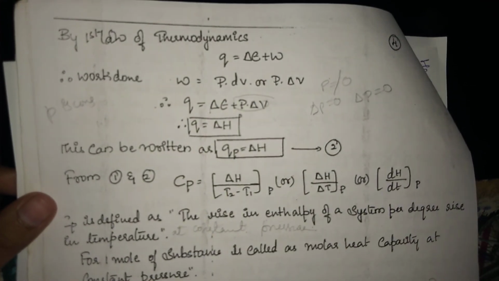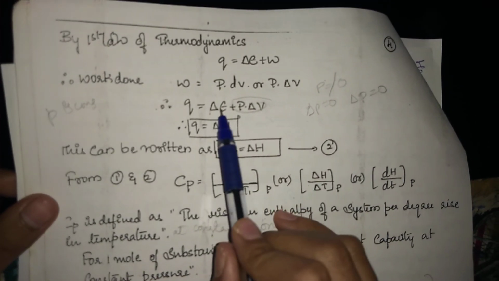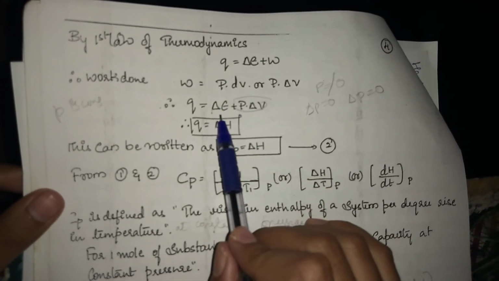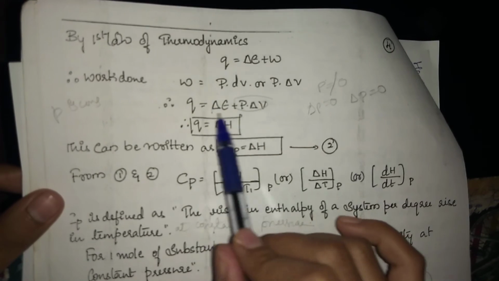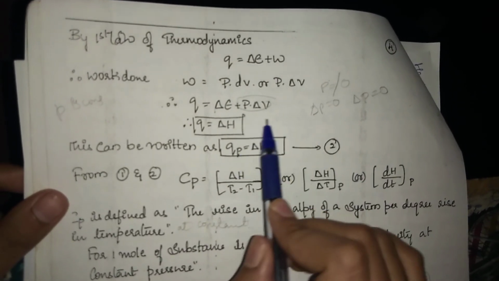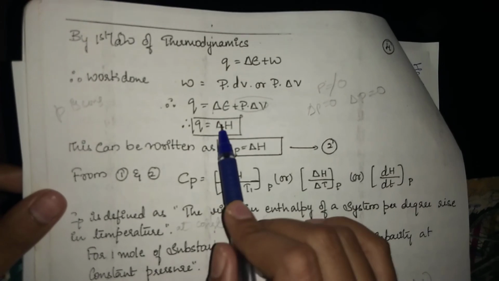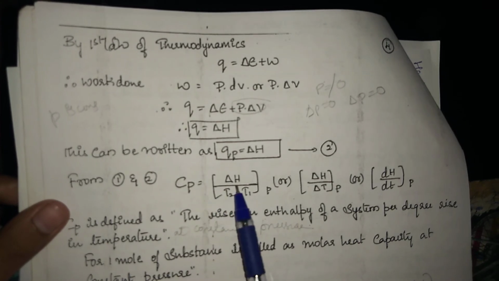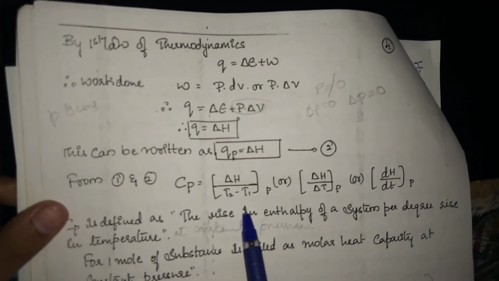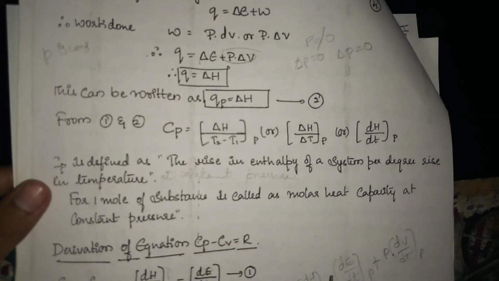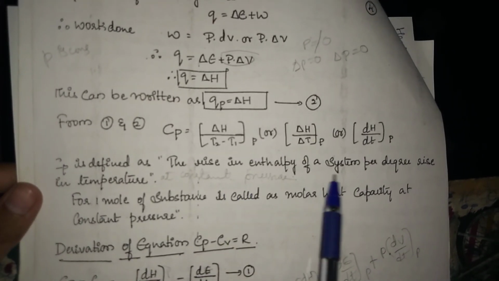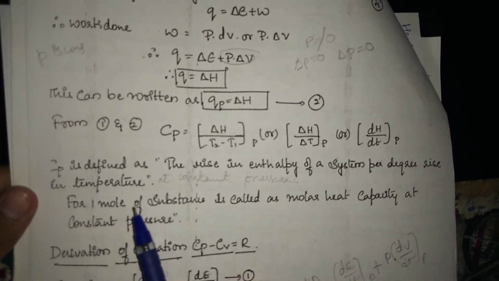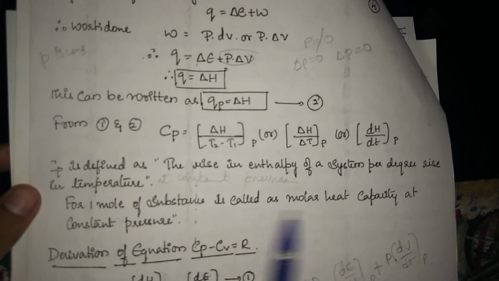As the pressure is constant, by substituting W we get delta E plus P delta V. Internal energy plus the product of pressure and volume is nothing but enthalpy. Then Q is equal to delta H. By substituting this in equation 1, you will get Cp is equal to delta H divided by T2 minus T1, which is defined as the rise in enthalpy of a system per degree rise in temperature. For 1 mole of a substance, it is called molar heat capacity at constant pressure.